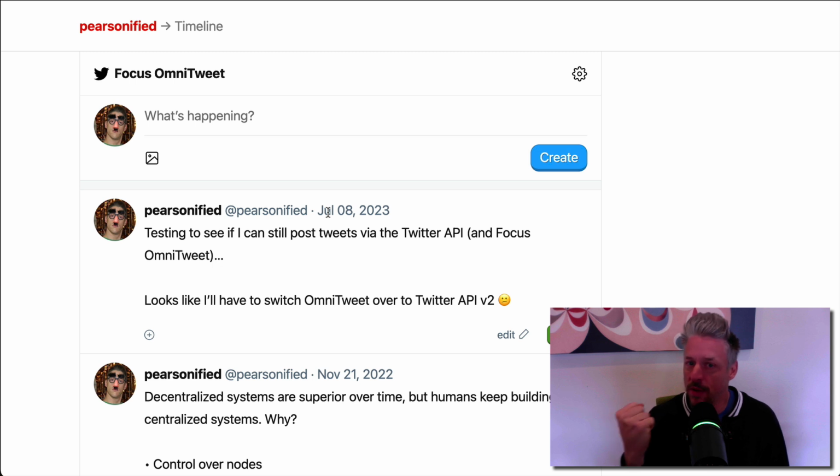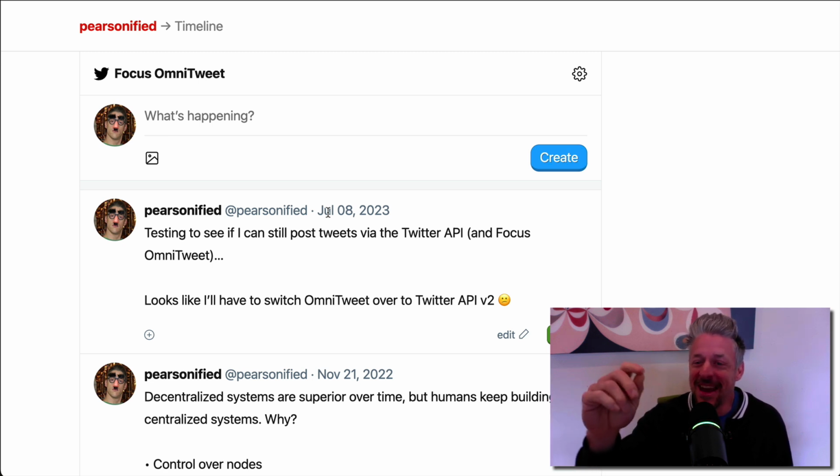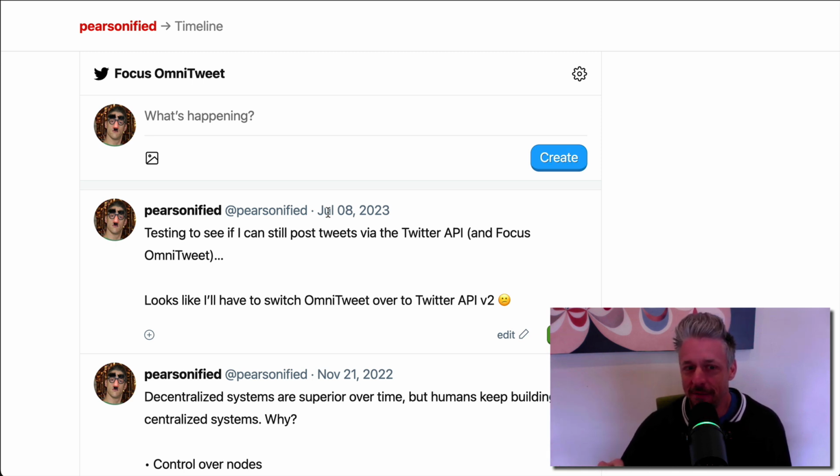So the origin point for your content then became your website, a property that you own and manage and control and can't be canceled from, at least theoretically. And then the post would be posted to Twitter via their API functionality.